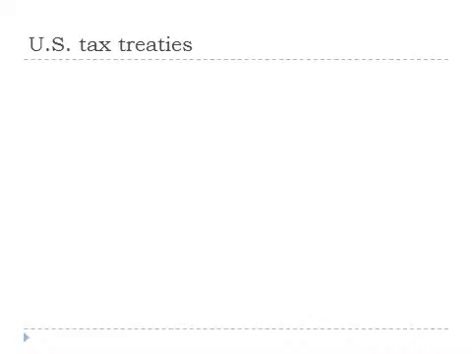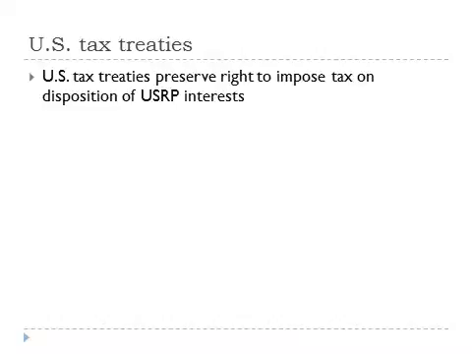U.S. tax treaties provide rules that are generally consistent with the U.S. tax rules for U.S. real property interests. U.S. tax treaties generally preserve the right of the United States to impose tax on dispositions of U.S. real property interests. The model treaty permits the United States to tax a foreign resident's gain from both real property and U.S. real property interests.